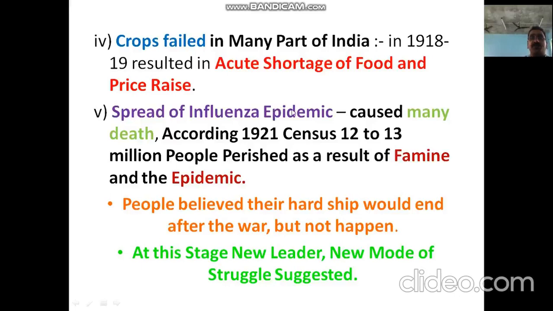So people believed that these hardships, difficulties and problems would go away after the First World War. When the World War completed, all the difficulties would go away, the common people believed. But it did not happen. At this stage, a new leader and a new mode of struggle came: Mahatma Gandhiji, and the new mode of struggle started by him, which we are going to study in this chapter.